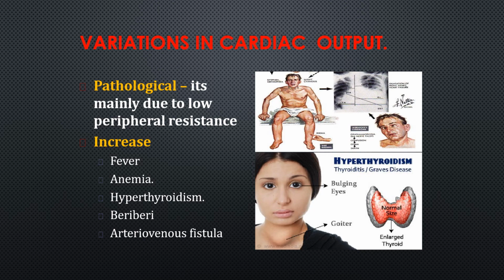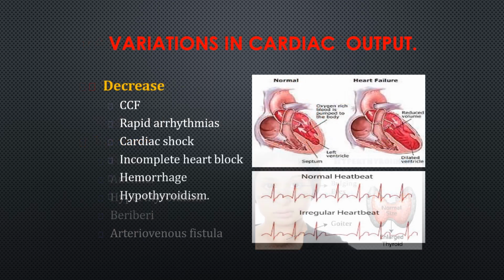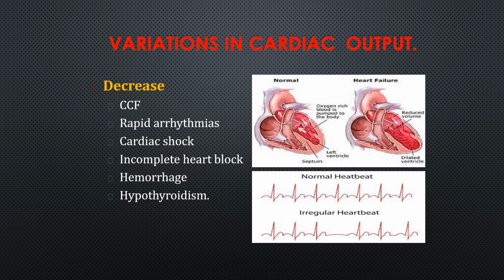And the pathological causes for the increased cardiac output are mainly due to low peripheral resistance. Increased cardiac output pathologically is seen in fever, anemia, hyperthyroidism, beriberi or thiamine, vitamin B1 deficiency, and arteriovenous fistula. And the decreased conditions are CCF, that is congestive cardiac failure, rapid arrhythmias, cardiac shock, incomplete heart block, hemorrhage, and hypothyroidism. So in these conditions, cardiac output decreases.